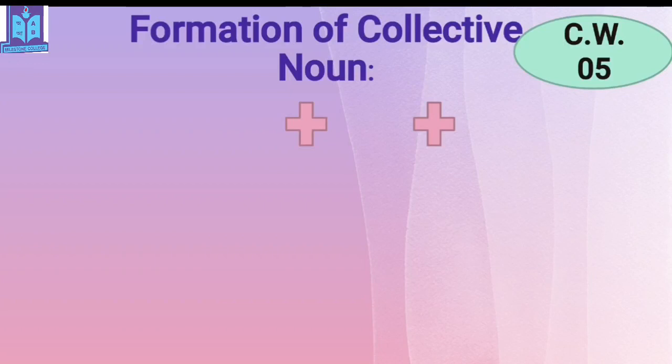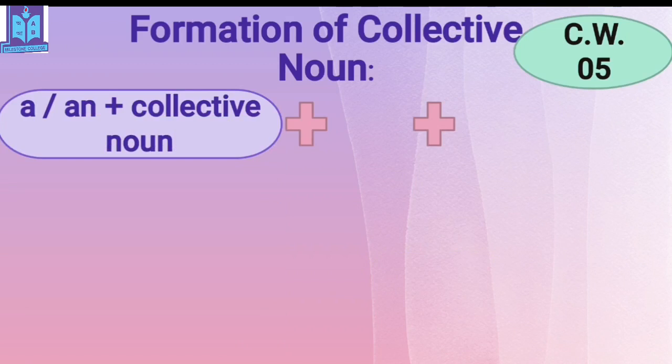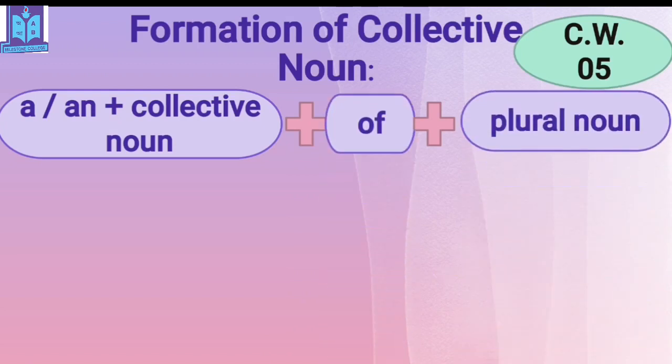Dear students, remember I was telling you about the formation of collective nouns? So let's start with the rules of forming collective nouns. First, you have to write a or an, then the collective noun, exactly the collective noun word, okay? Then you have to write of, then you have to write a plural noun. It means the noun you are talking about, that's in plural form, okay? Plural, not one. It will be more than one.